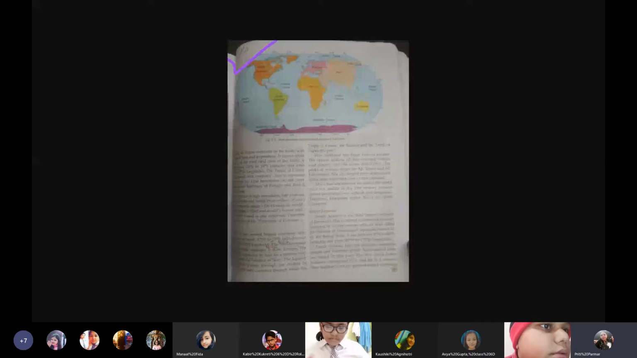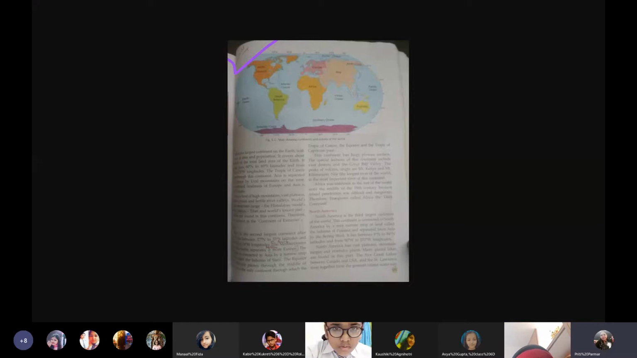Now, we know that lithosphere is the land mass, and we last time read about the isthmus, and we read about the straits. Isthmus is when two pieces of land are connected by a narrow strip of landmass. Whereas when two huge water bodies are connected by a small, thin water body, that is known as a strait.